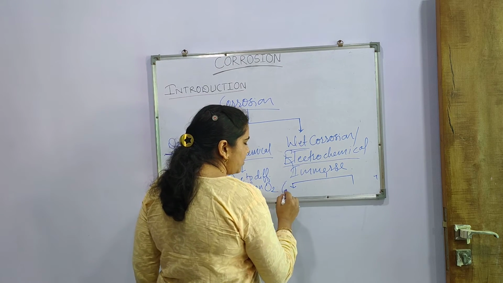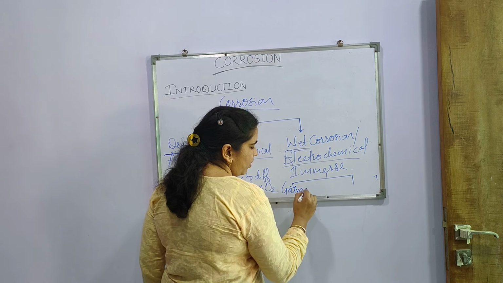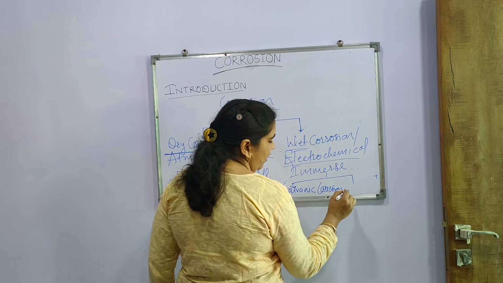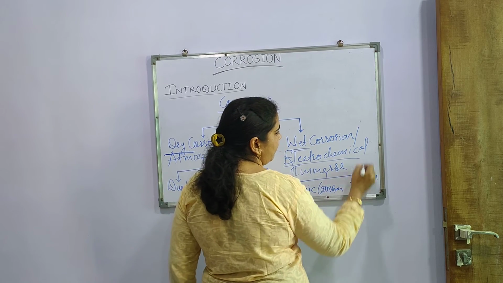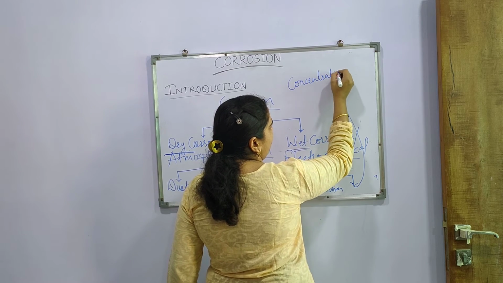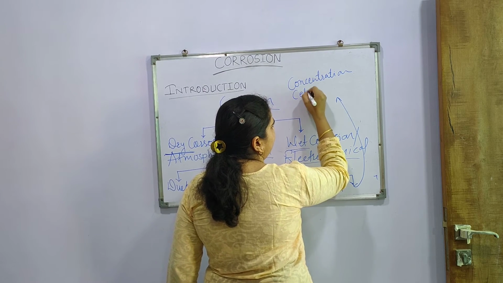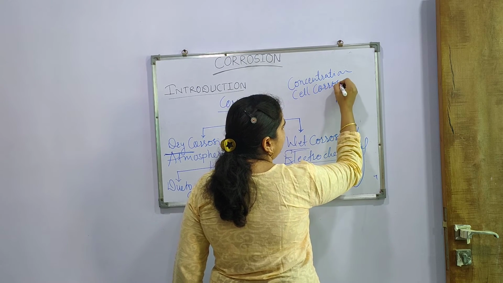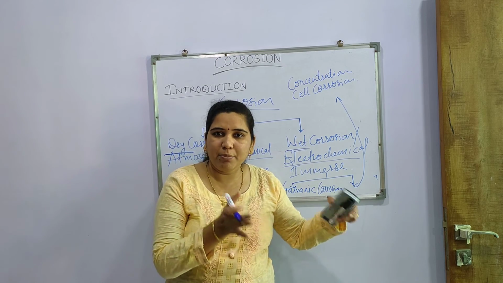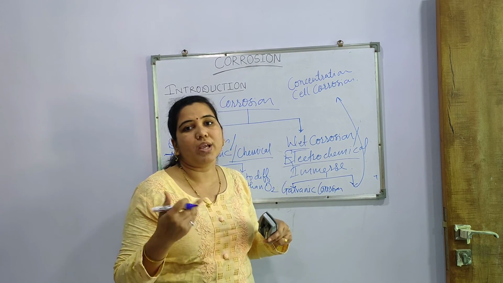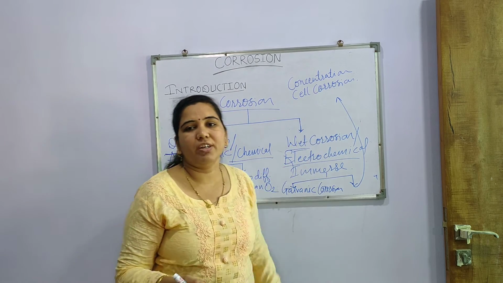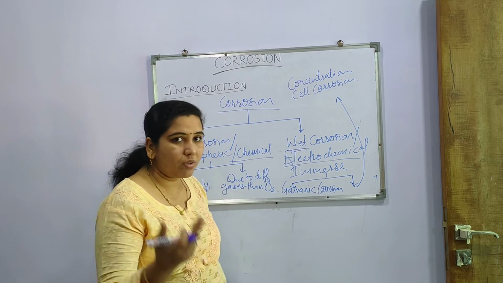So the first one is galvanic cell corrosion, while the second one, I will write here, is concentration cell corrosion. Galvanic corrosion and concentration cell corrosion. For galvanic corrosion to occur a certain condition is needed, while here somewhat different conditions are there that we will see ahead.